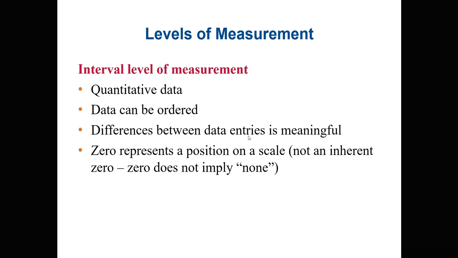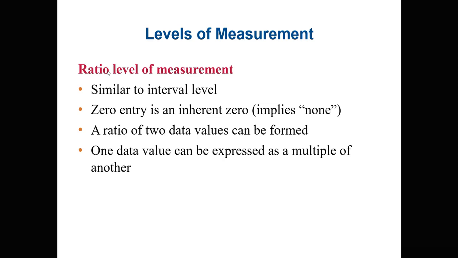Now, differences between data entries are meaningful. Of course, you can do 4 degrees minus 2 degrees, and you can say there's a difference of 2 between those temperatures. It's meaningful to do differences. The main thing to retain is that 0 on an interval level of measurement is just a position on the measurement scale. It doesn't mean the absence.